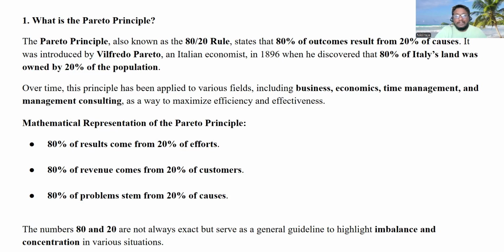20% of the causes or issues can create 80% of the problems. So let's see the definition again. The numbers 80-20 are not always exact, as I said before, but serve as a general guideline to highlight imbalance and concentration in various situations. Sometimes it can be 70-30, 75-25, and so on. A small portion of efforts results in a large portion of outcomes. As simple as that, right?